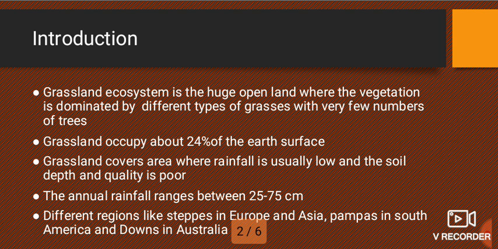Grassland covers area where rainfall is usually low and the soil is deep and its quality is very poor.